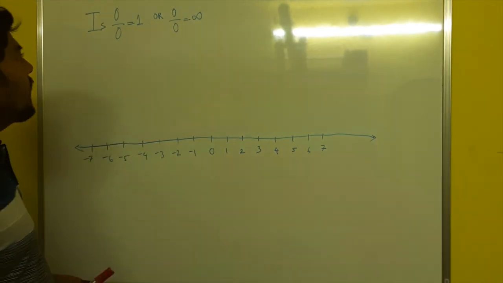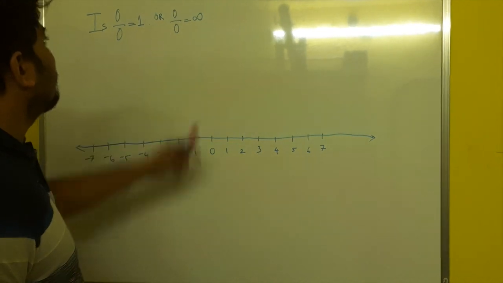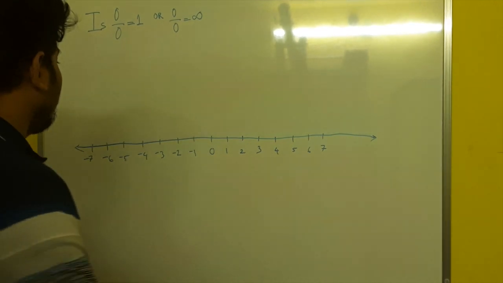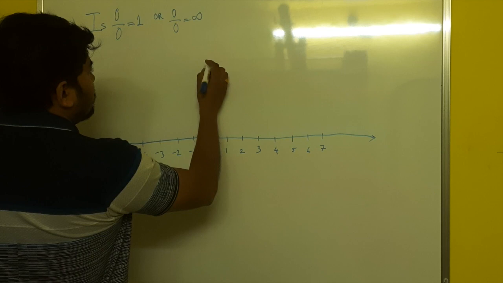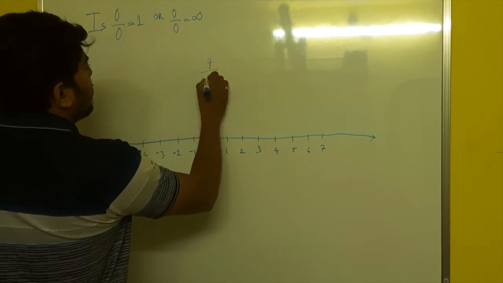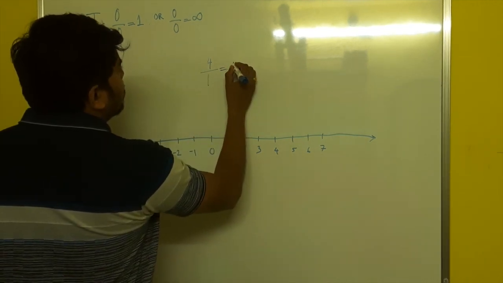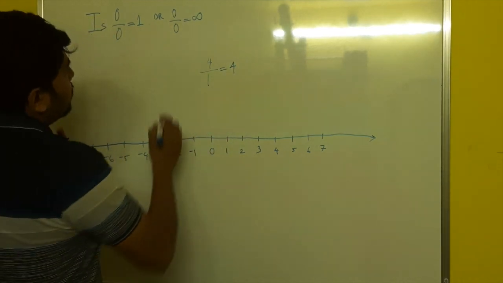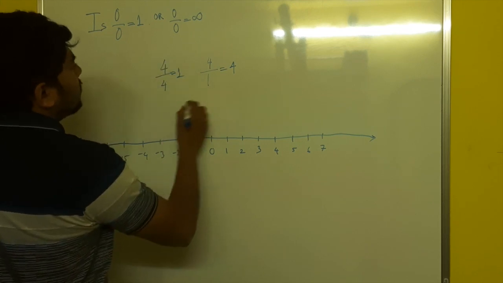But before getting into that, few of the students who might have some doubt related to infinity, let me just cover this up. What is infinity? Then I'll come to this one. So, let's say you have a number 4. You divide it by 1. What do you get? You get 4. Now let's say you divide it by 4. What do you get? 1.